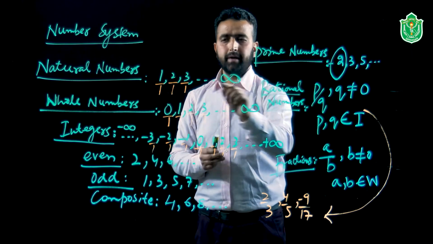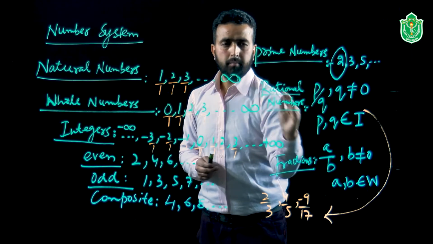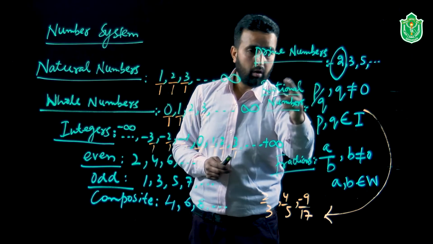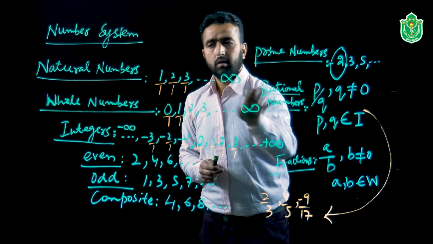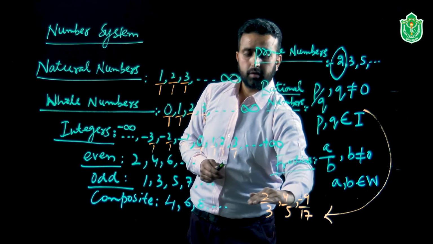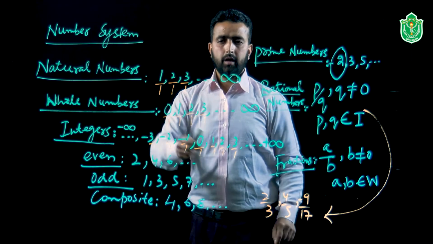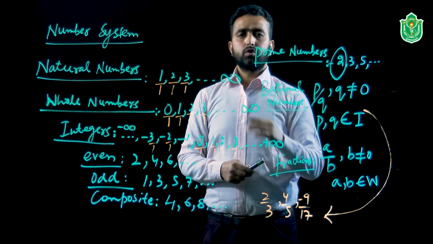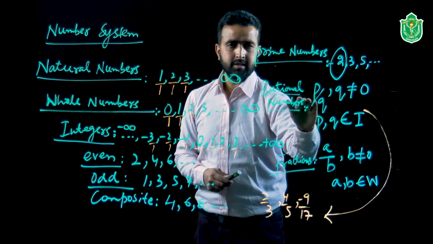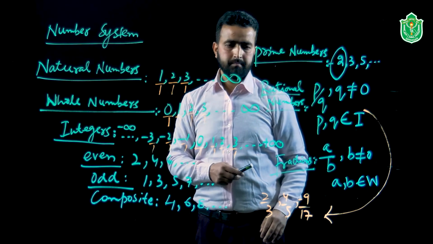Likewise, we can do the comparison between the whole numbers and the rational numbers. They are in the form p by q, so whole numbers, we can give them the name rationals as well. But all the rational numbers, we cannot say are whole numbers. They can be whole numbers if they have the denominator as 1 and they don't involve the negative sign. In fact, the whole numbers are totally the positive numbers. Similarly, all the integers we can give the name as rational, but all the rationals we cannot give them the name as integers.